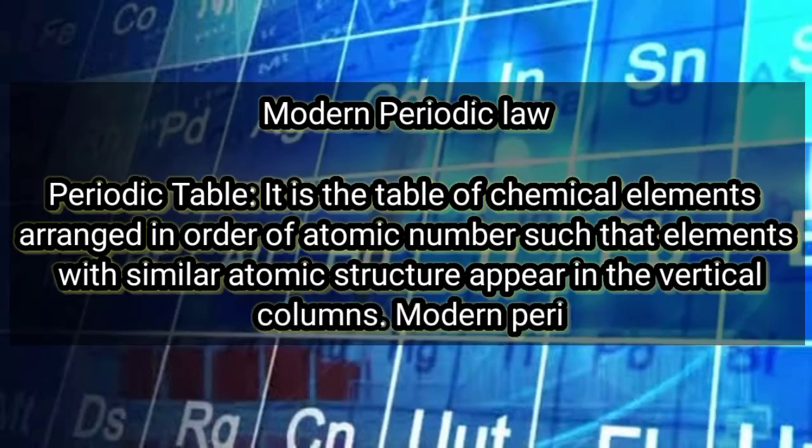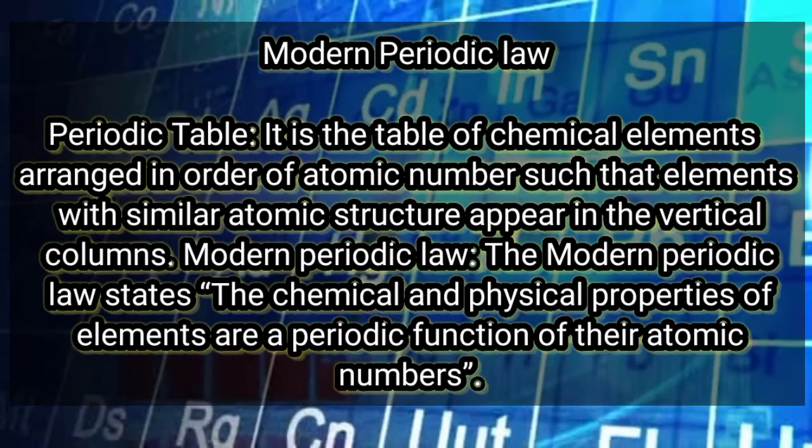Modern periodic law. Periodic table. It is the table of chemical elements arranged in order of atomic number such that elements with similar atomic structure appear in the vertical columns. Modern periodic law. The modern periodic law states the chemical and physical properties of elements are a periodic function of their atomic numbers.